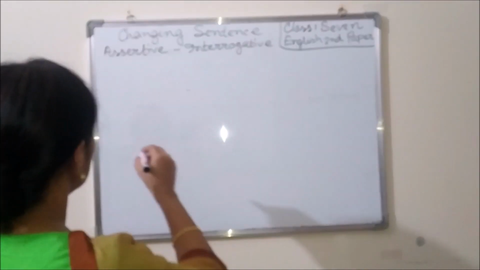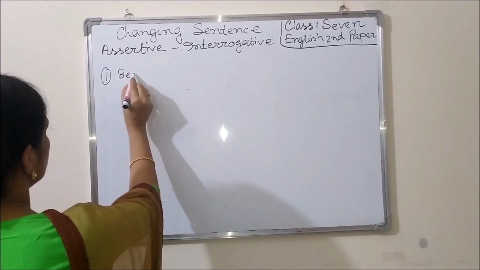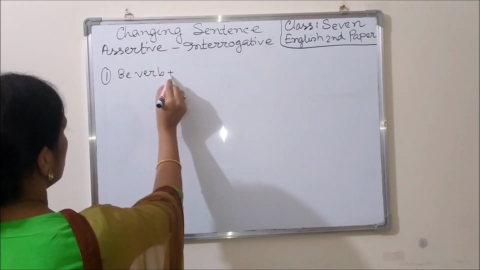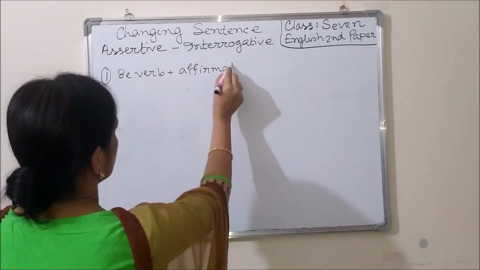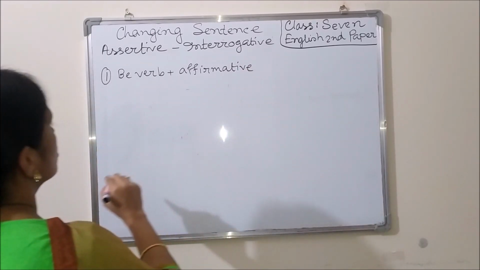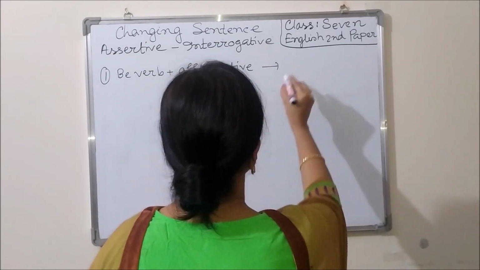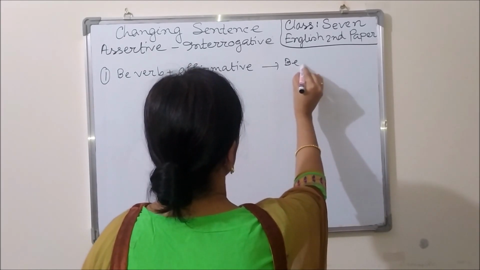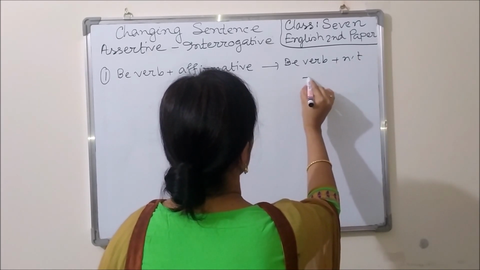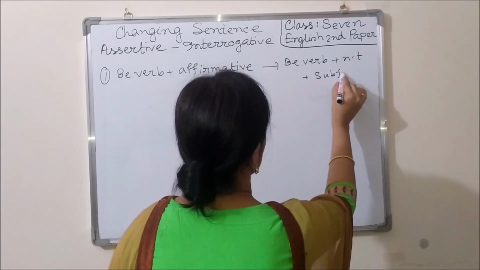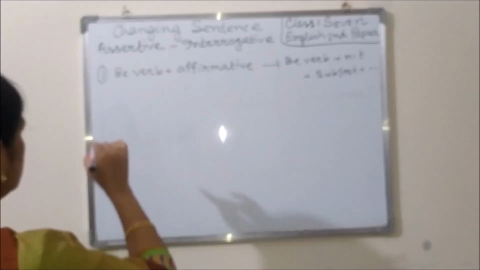Okay, dear learners, the first rule: there will be a be verb and the sentence will be affirmative. Then we have to use the be verb plus not plus subject plus the rest. Okay, let us see an example.